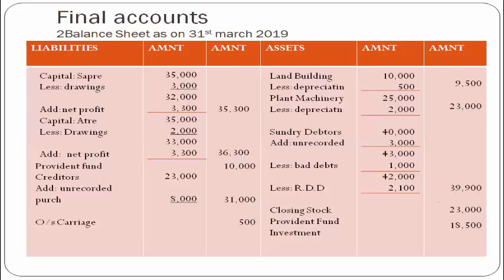Then we balanced profit and loss account. We calculated net profit. Net profit we added to the respective capital accounts of SAPRE and ATRE. And the last thing is, now we will total the balance sheet asset side as well as the liability side. And both the sides must tally. See, 1,13,900 is the total of liability and 1,13,900 is the total of asset.